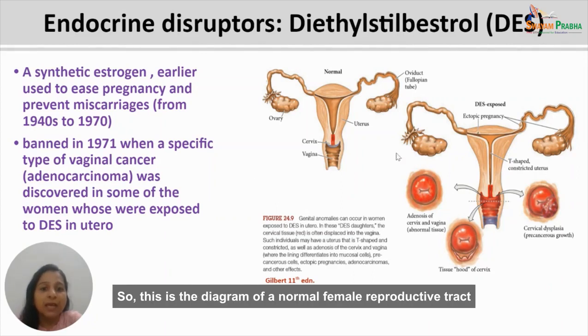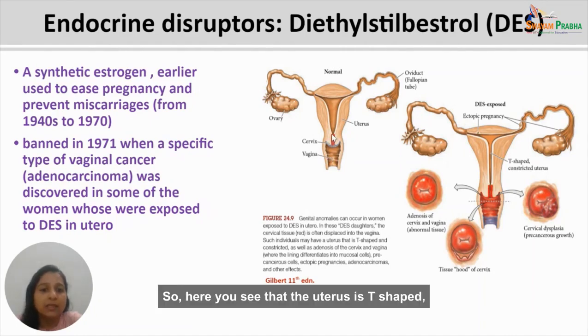So this is the diagram of a normal female reproductive tract, in which there is the uterus, the cervix, and the vagina. Here you see that the uterus is T-shaped when the DES daughter has been exposed to DES during her in utero times.